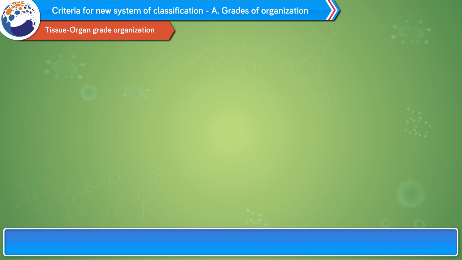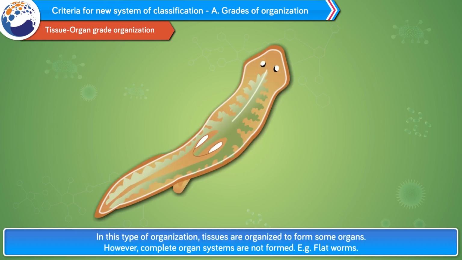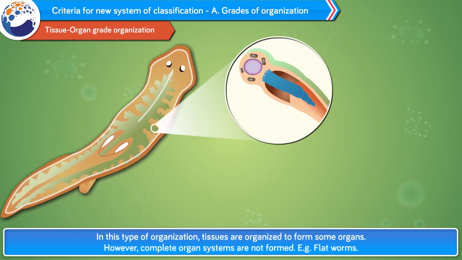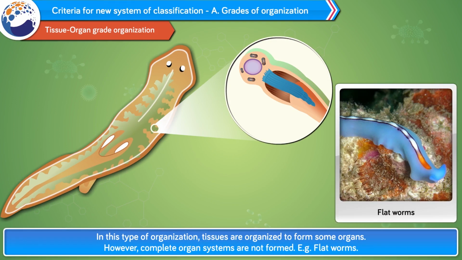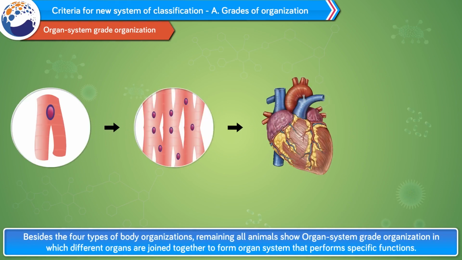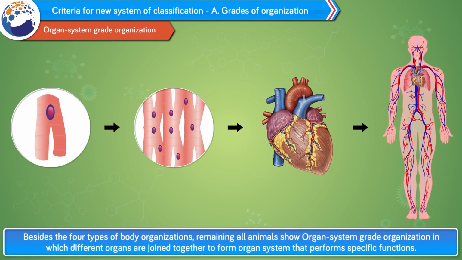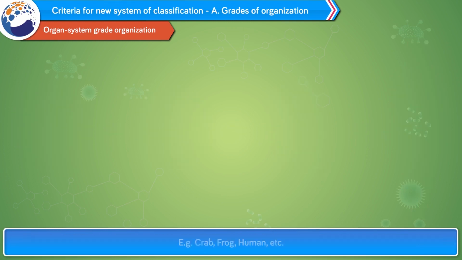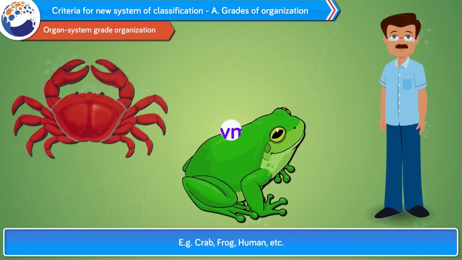Tissue organ grade organization. In this type of organization, tissues are organized to form some organs. However, complete organ systems are not formed. Example, flatworms. Organ system grade organization. Besides the 4 types of body organizations, all remaining animals show organ system grade organization in which different organs are joined together to form organ systems that perform specific functions. Example, crab, frog, human, etc.